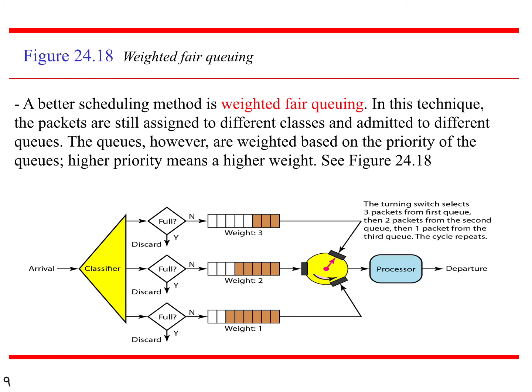Highest means the highest weight, medium means the middle one, and the lowest means the last queue. So for all the packets you are transferring from sender to receiver, the classifier divides the complete number of packets into 3 queues: highest, middle and lowest priority. Again, the highest priority queue will be served first, then the medium priority queue, and then the last one, the lowest priority queue. The processor will depart all those packets at the point of a switch or router to the other end of the network, any destination. Clear? So this is called weighted fair queuing.